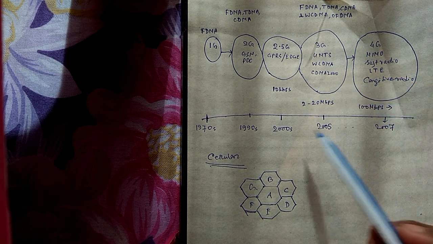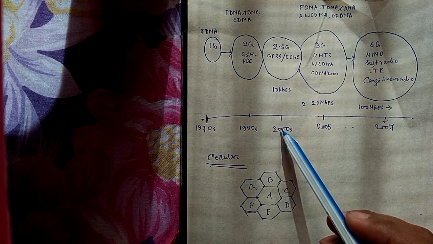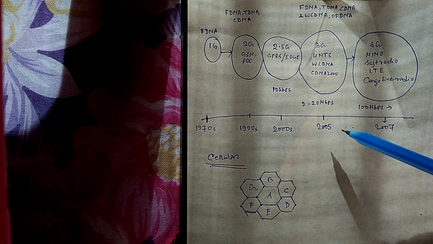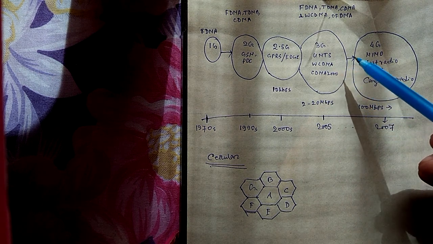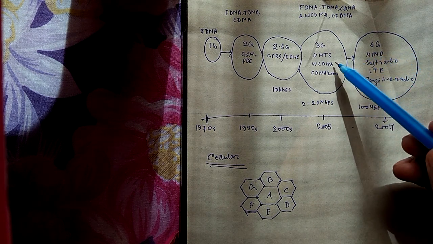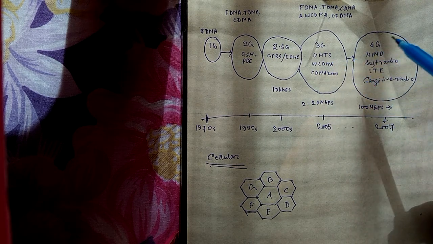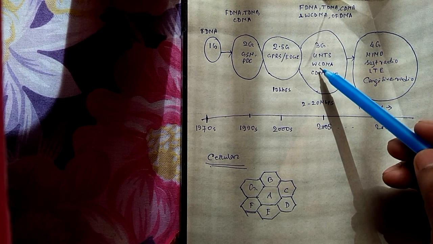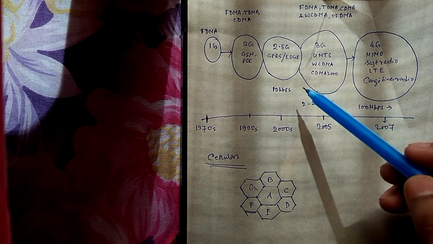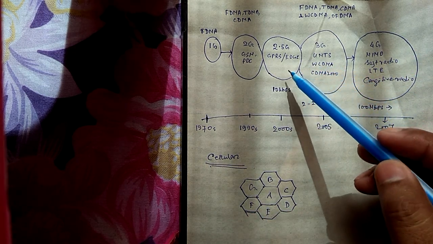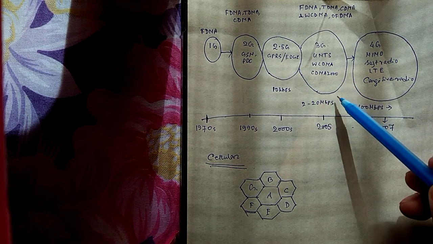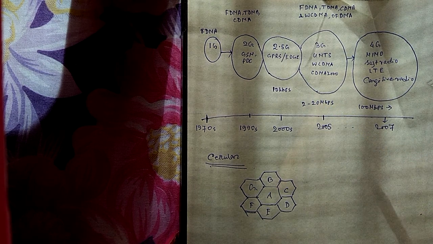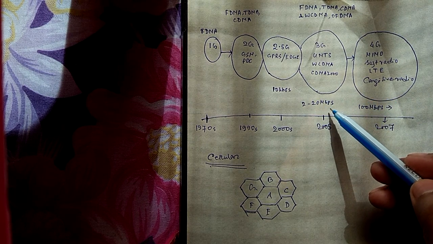Now after 2000 we directly jumped to 2005. When we jumped to 2005, then 3G appeared. 3G means third generation. Here we use the WCDMA. Everybody knows the term CDMA. CDMA means code division multiple access, and here it is WCDMA. When we moved from GSM to CDMA version, then our internet speed appreciably increases, that is 2 to 20 Mbps.